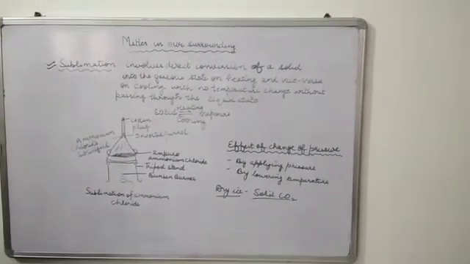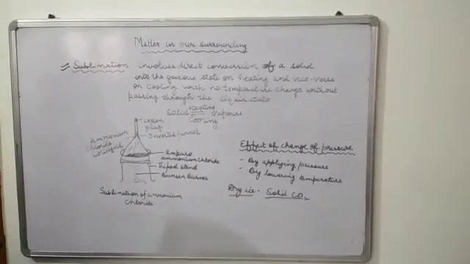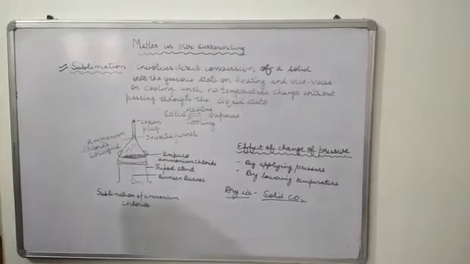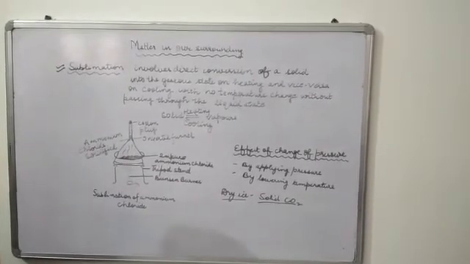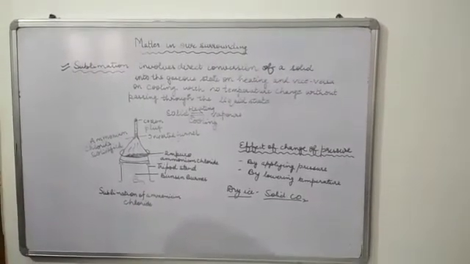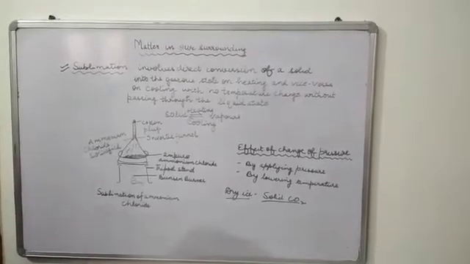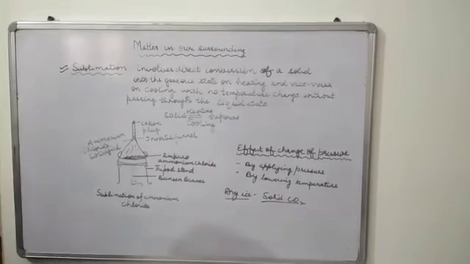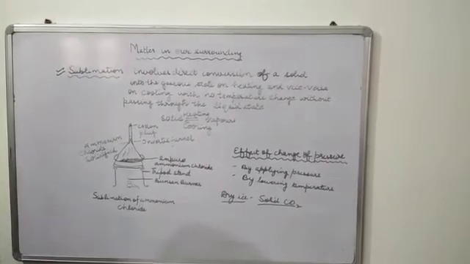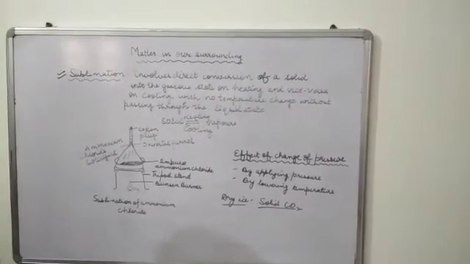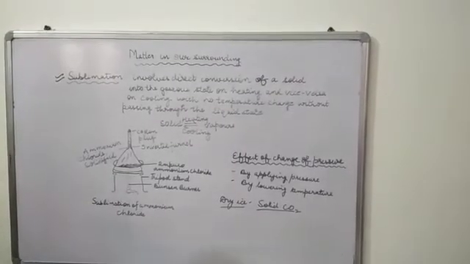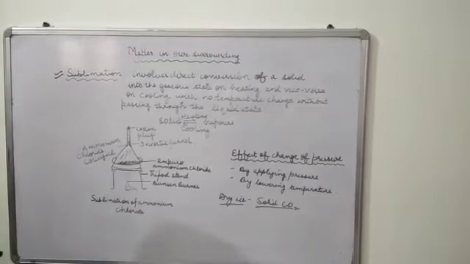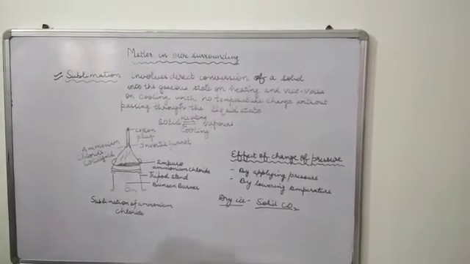In summers, when we keep our winter clothes, we put naphthalene balls inside our clothes. Why? So that silverfish do not damage our clothes. The solid naphthalene ball changes directly into fumes, vapors, and it protects our clothes from silverfish, right? So they disappear: when we open the clothes in the winters, we see that there is no naphthalene ball there. So solid directly changes into vapors.